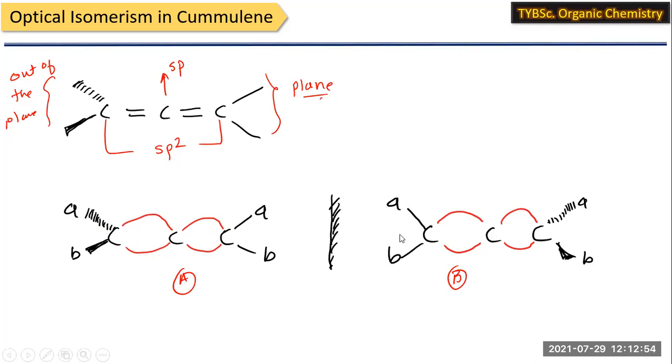These substituents are present in the plane, those represented in normal lines are in the plane, and those shown in thick and dotted lines are out of the plane.